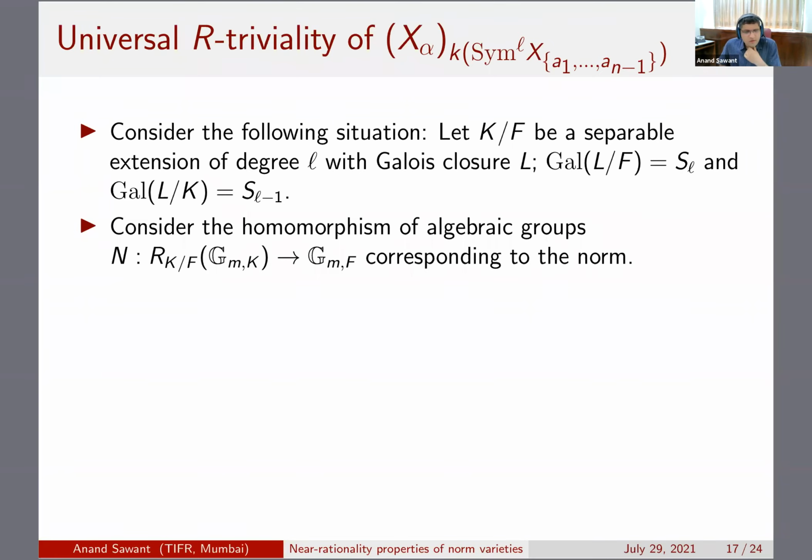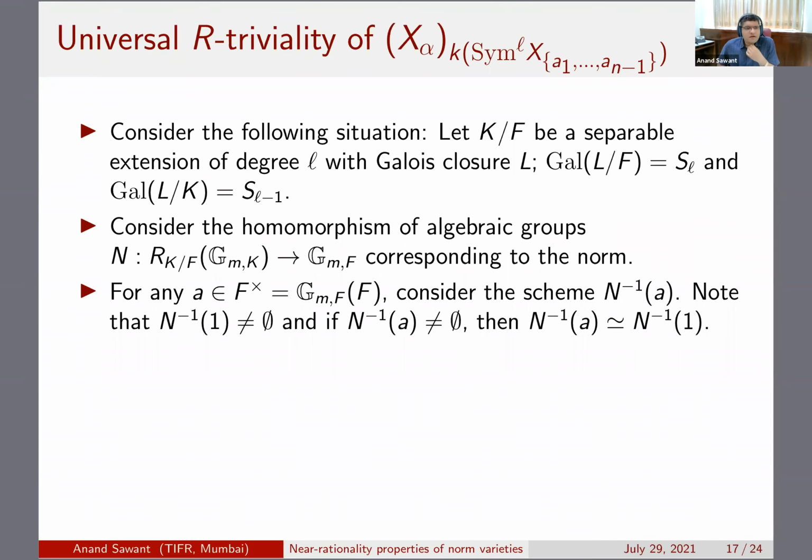Okay, so now you can look at G_m over K, and you can look at the Weil restriction, and corresponding to the norm map of fields, there is this norm homomorphism of algebraic groups. And given any unit A in F, you can look at this norm hypersurface.